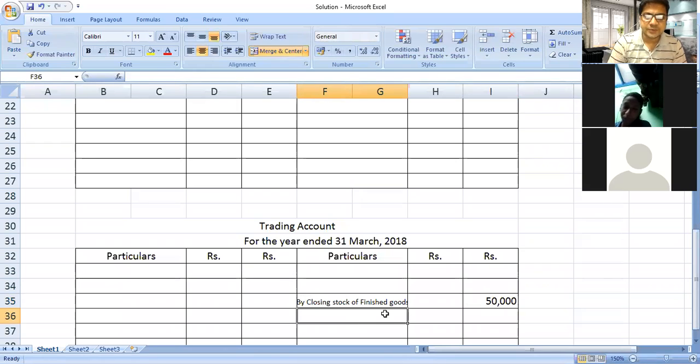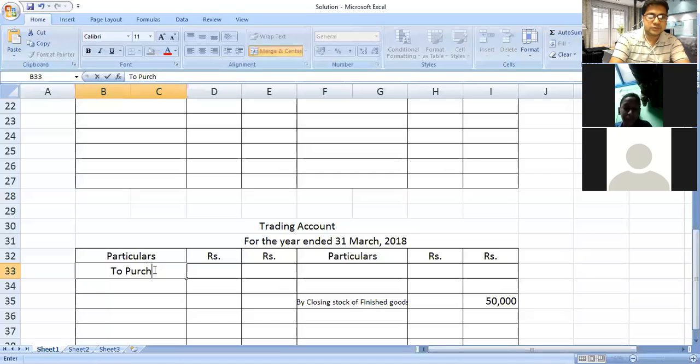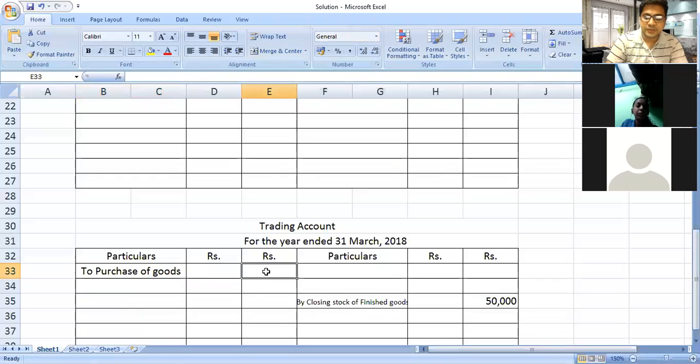After recording this particular value, next in our problem they have provided purchase of goods 50,000. Purchase of goods we will write here to purchase of goods, and the value rupees 50,000 is there, so we will write here 50,000.